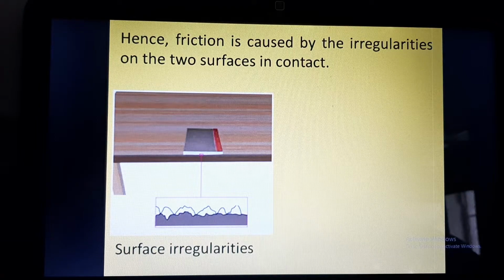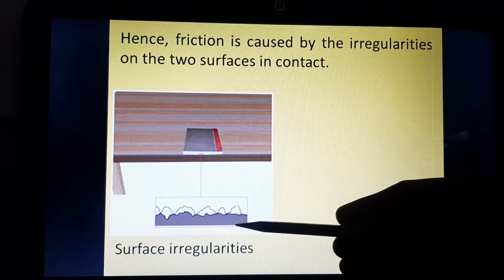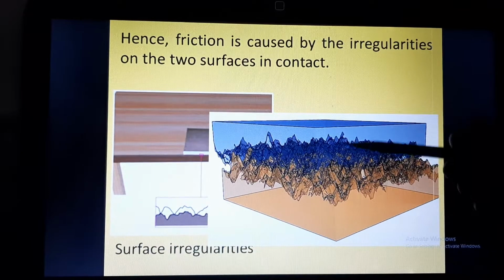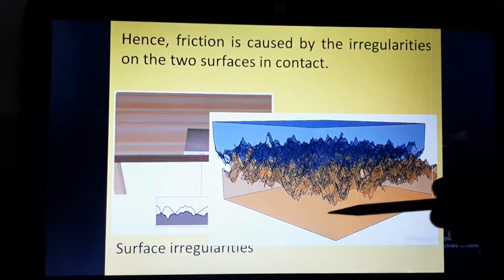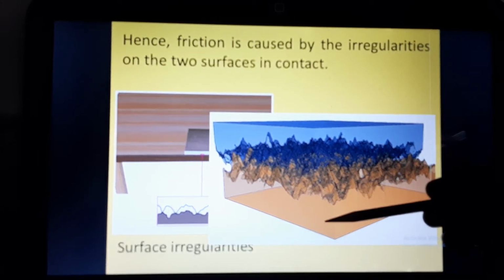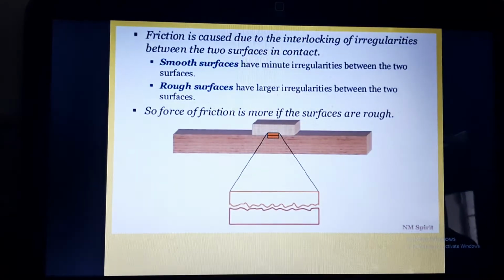Here is one more example. A book is kept on the table, and the upper ones are the irregularities of the book and the lower ones are the irregularities of the table. So what is happening here? You can see the blue ones are the irregularities of the book and the brown ones are the irregularities of the table. Some kind of interlocking between these two surfaces is happening. That is why the lower surface is resisting the motion of the upper surface. So we have seen that friction is caused due to the interlocking of irregularities between the two surfaces which are coming in contact.